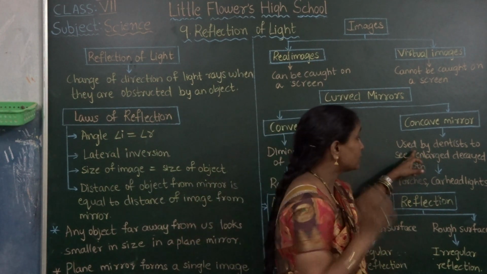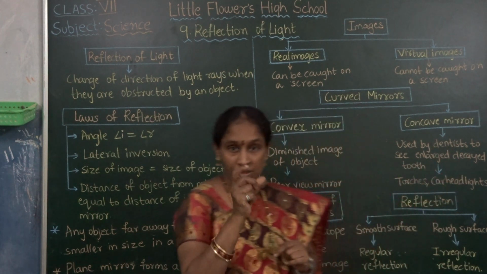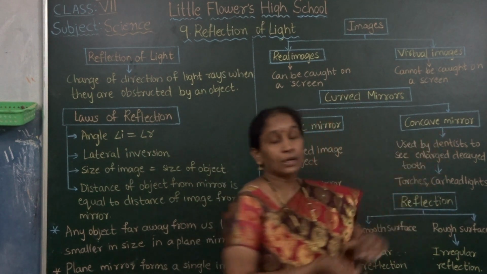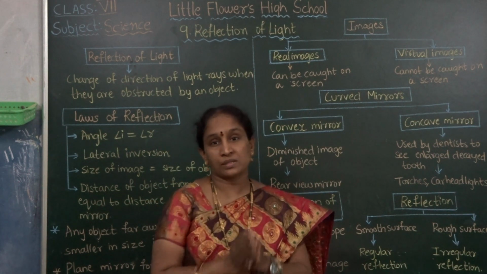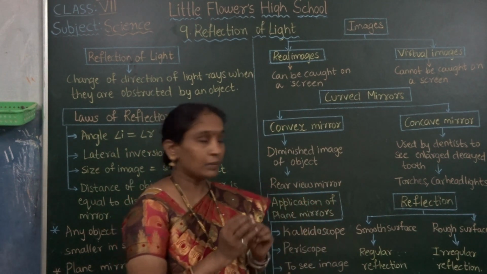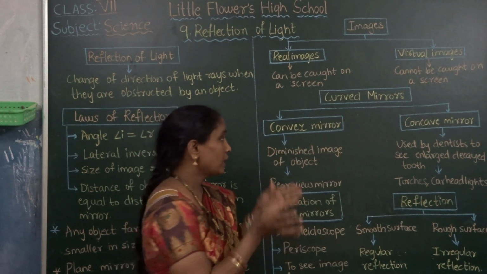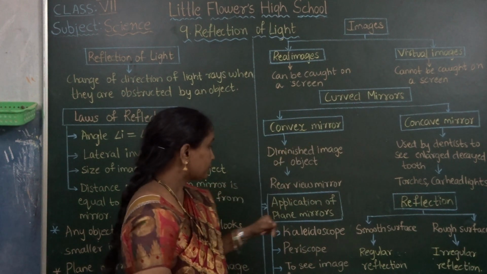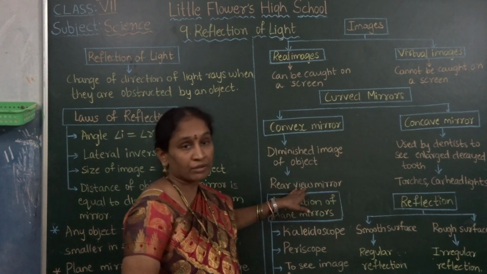So this is used by dentists to see an enlarged decayed tooth. To see our enlarged decayed tooth, the dentist uses the concave mirror. Concave mirror magnifies the images. Okay, the magnified image is found in the concave mirror, and the diminished image is found in the convex mirror.